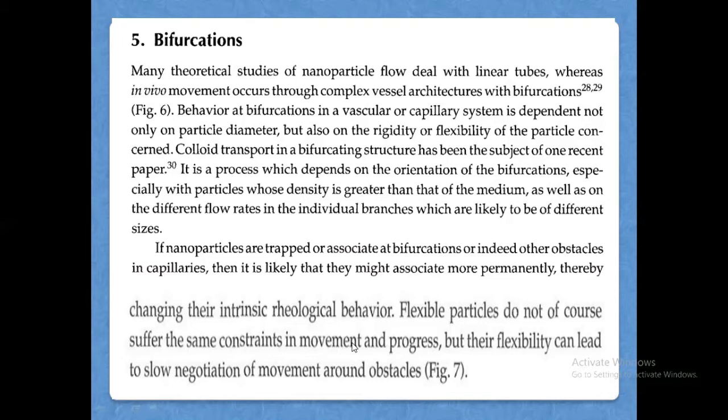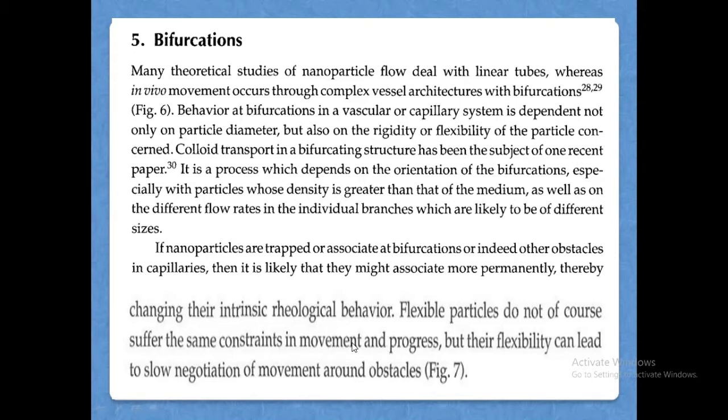Bifurcation point is the branching point. If you have a tube which is going and suddenly it branches, then that branching point is called a bifurcation point. Colloidal transport in a bifurcating structure has been the subject of one recent paper.